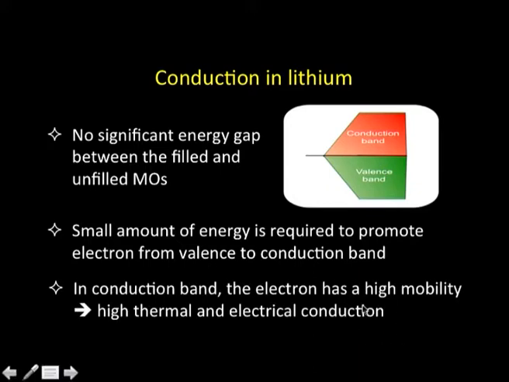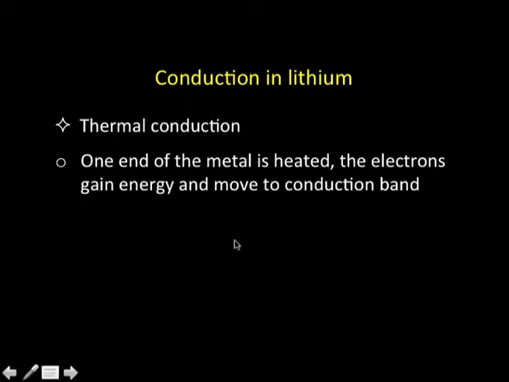Now, in this conduction band, the electron has high mobility, and this high mobility can explain the thermal as well as the electrical conduction in metals, or in lithium in this particular example. Let us see how we explain thermal conduction in lithium. If I heat one end of the metal, the electrons will gain energy and move into the conduction band.